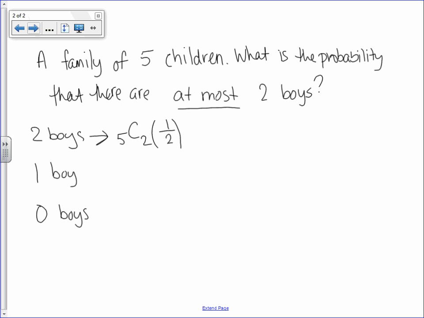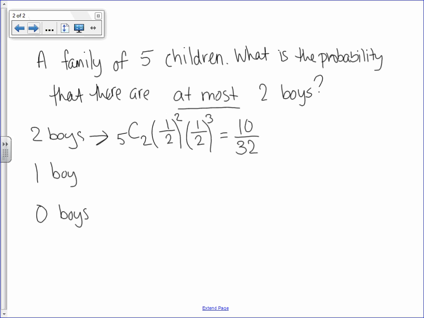You're either a boy or a girl. So there are 2 possibilities for what you are, and we want the boy. If we want that to happen twice, and then the other option is being a girl, and we want that to happen the other 3 times. And if we do that, punch that in your calculator, you're going to get 10 over 32.